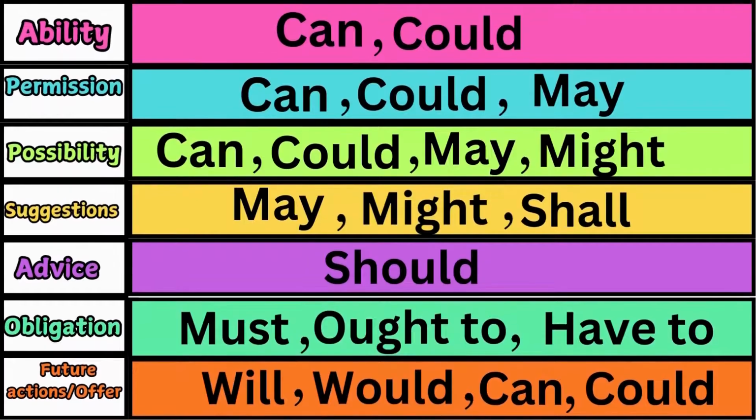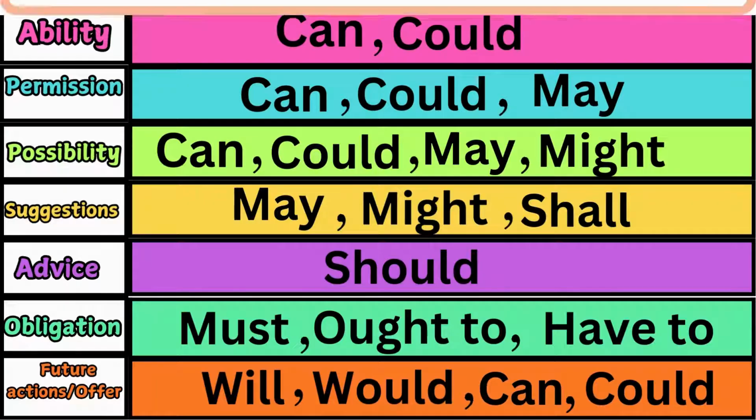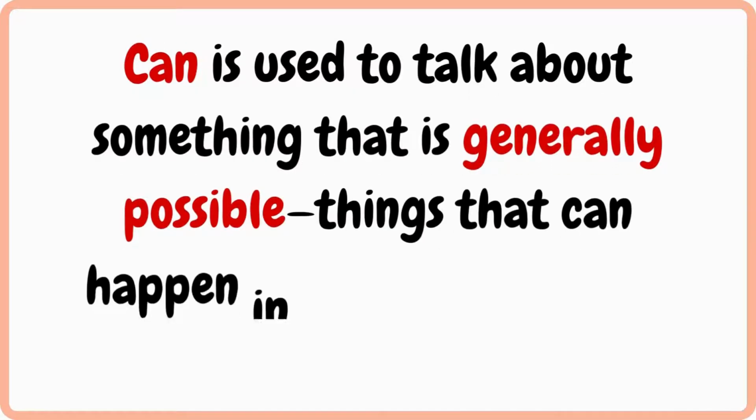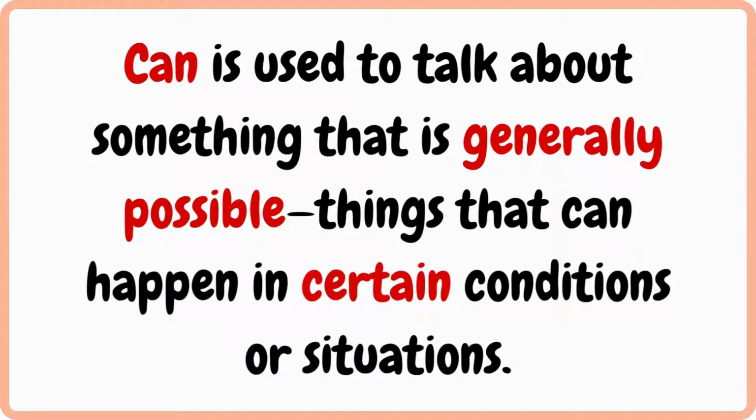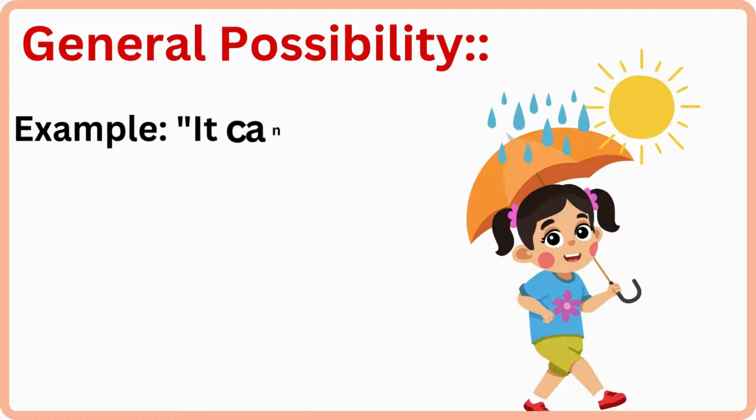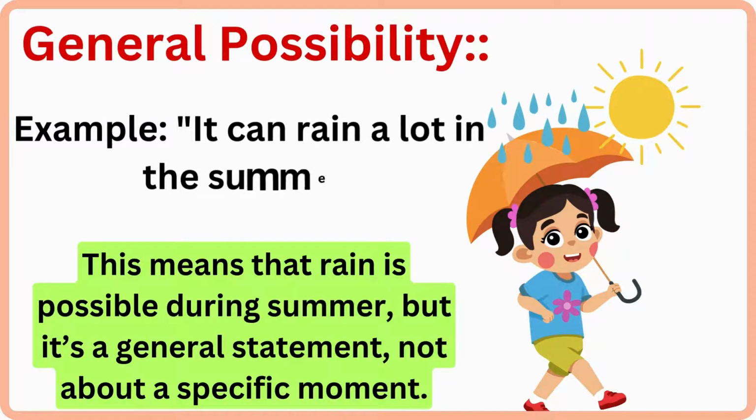Now let's explore how to use can, could, may, and might to talk about possibility. These modal verbs help us express how likely something is to happen, ranging from very likely to less certain. Can is used to talk about something that is generally possible, things that can happen in certain conditions or situations. General possibility. Example, it can rain a lot in the summer. This means that rain is possible during summer, but it's a general statement, not about a specific moment.